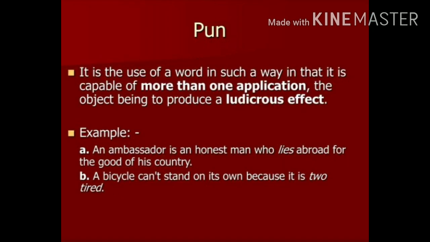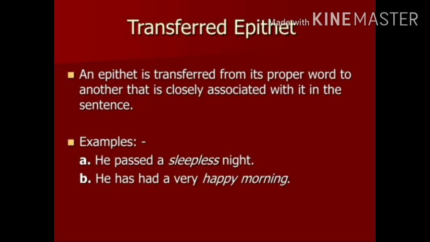Pun. It is a literary device which is used to show double meaning of a word or a phrase. For example, ringed. Ringed in the poem Aunt Jennifer's Tigers has been used for two meanings. First meaning of the ringed is the wedding ring, and the second meaning of the ringed in that poem is surrounded with. So, when one word gives more than one meaning, double meaning, then it is called pun.